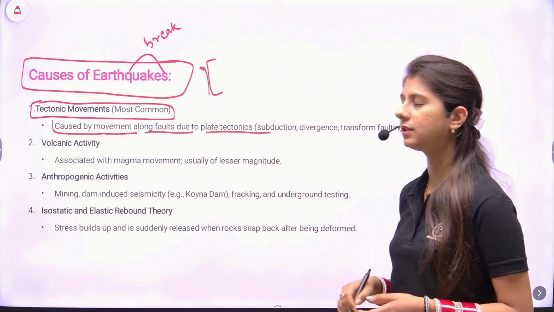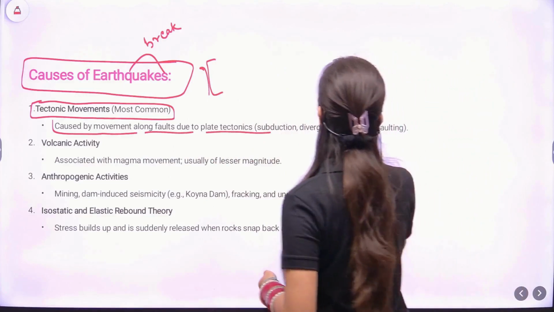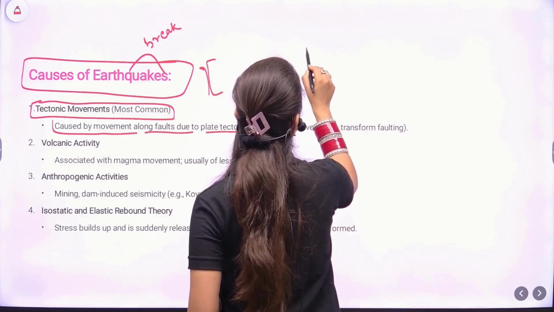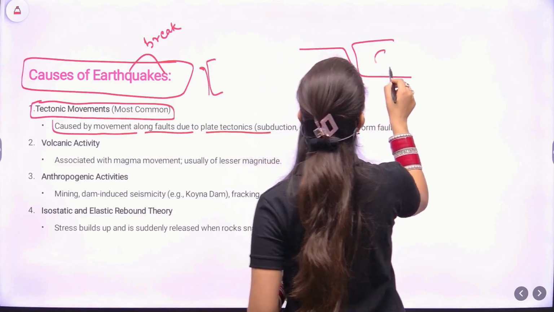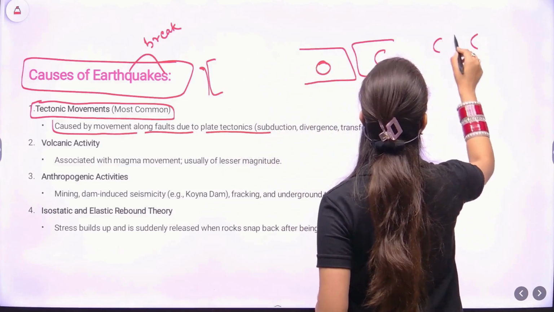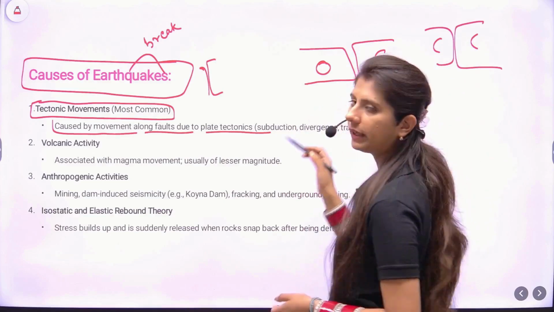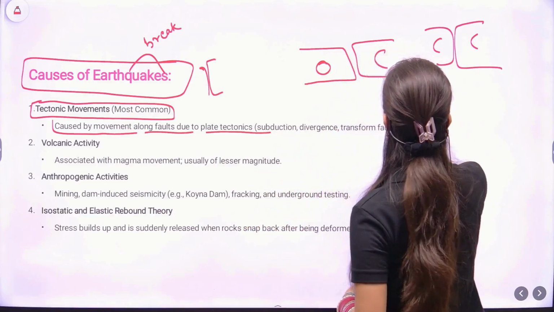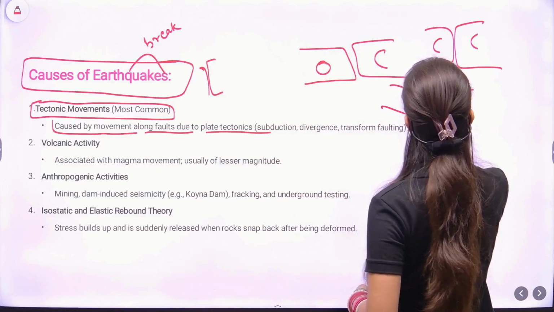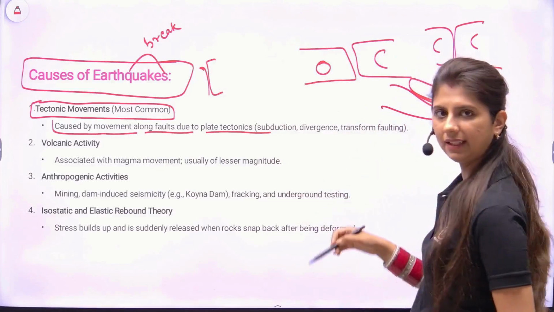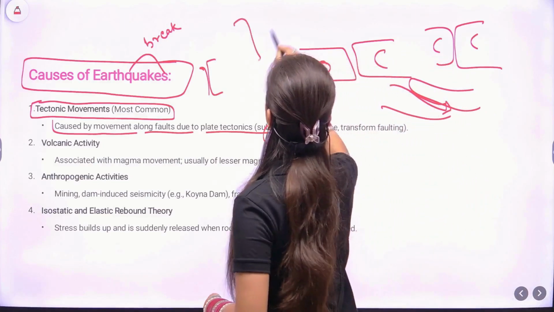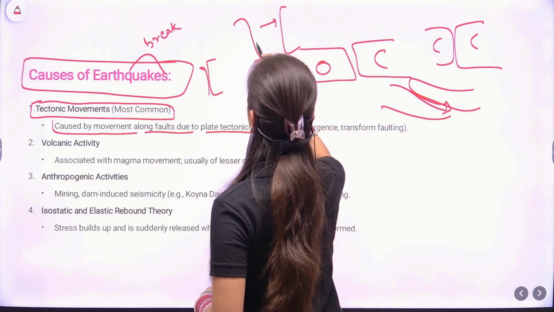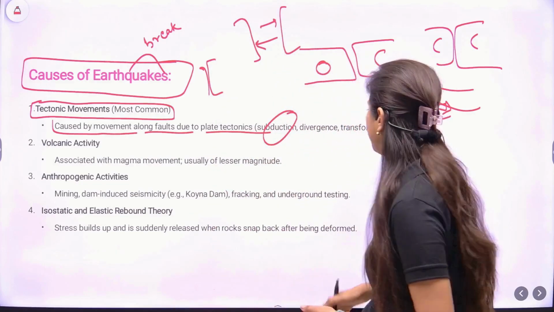Now, what happens? I have already told you in a previous lecture, whenever two plates, let it be ocean continent or continent continent plate, right? So what happens? Either one plate subducts beneath the other, subduction, or divergence might occur, which creates a fault.